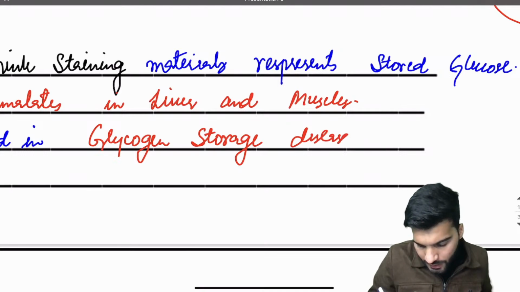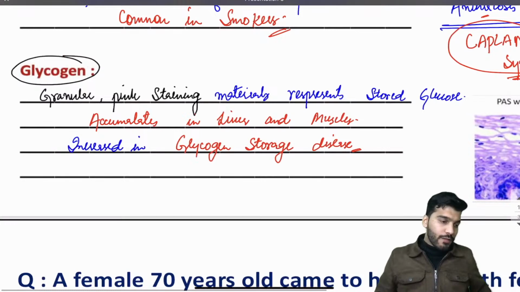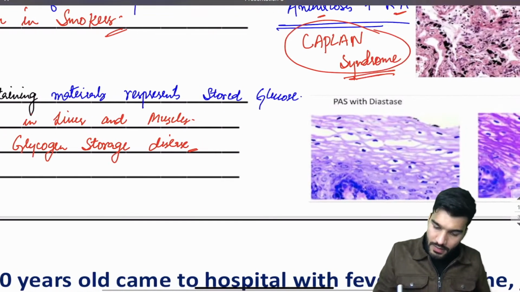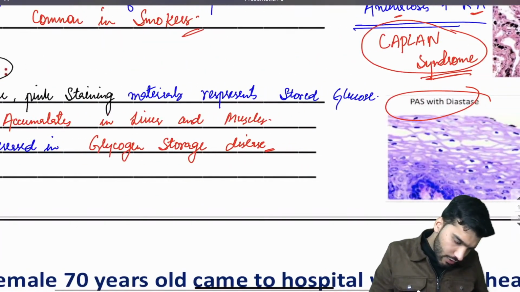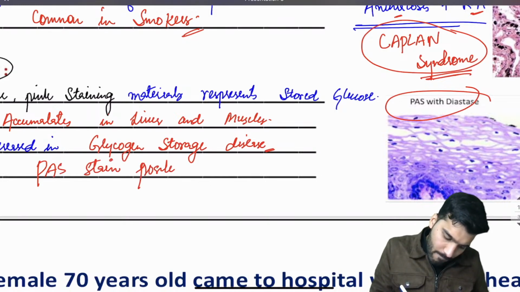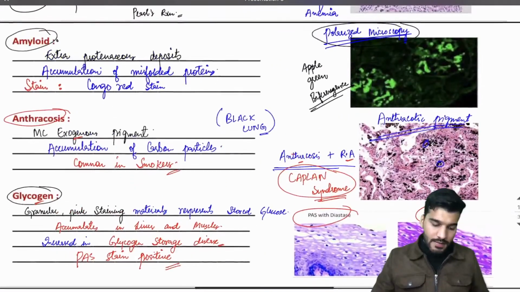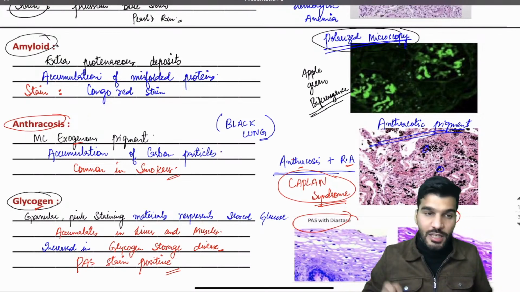And can any one of you tell me what is the name of the stain? What is the name of stain for glycogen? Yes, it's a PAS stain, periodic acid Schiff. It is PAS stain positive. So that completes our intracellular pigmentations.